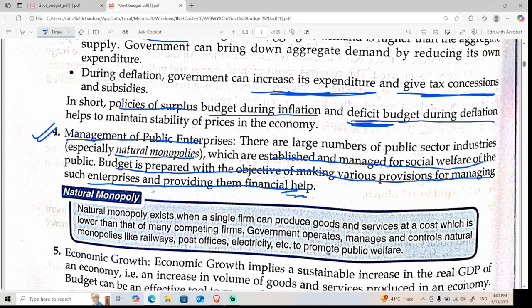So the government has a responsibility to take care of the country, right? Got it? So, management of public enterprises. These are all public, like Indian Oil and all those things. Indian Oil is a wrong example actually. HP Petroleum. It's like the LPG gas section I'm talking about. Okay, but it is not like that.